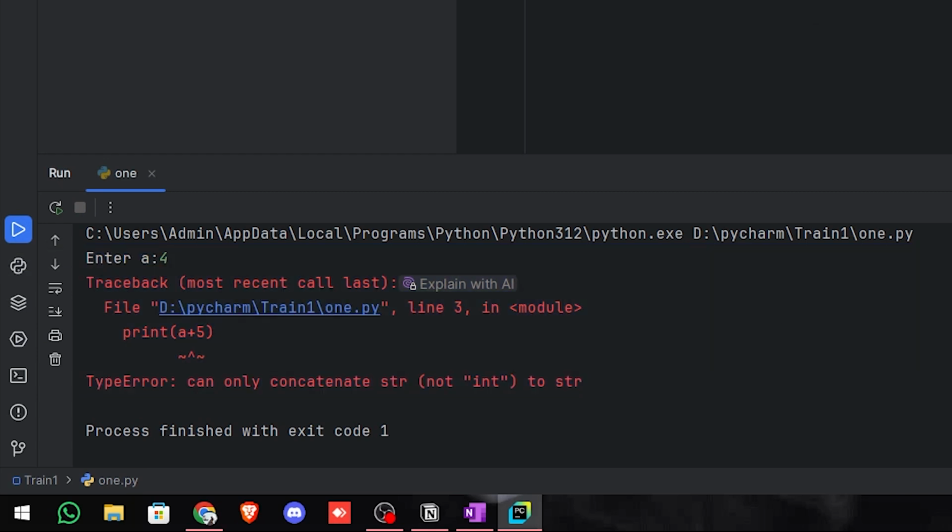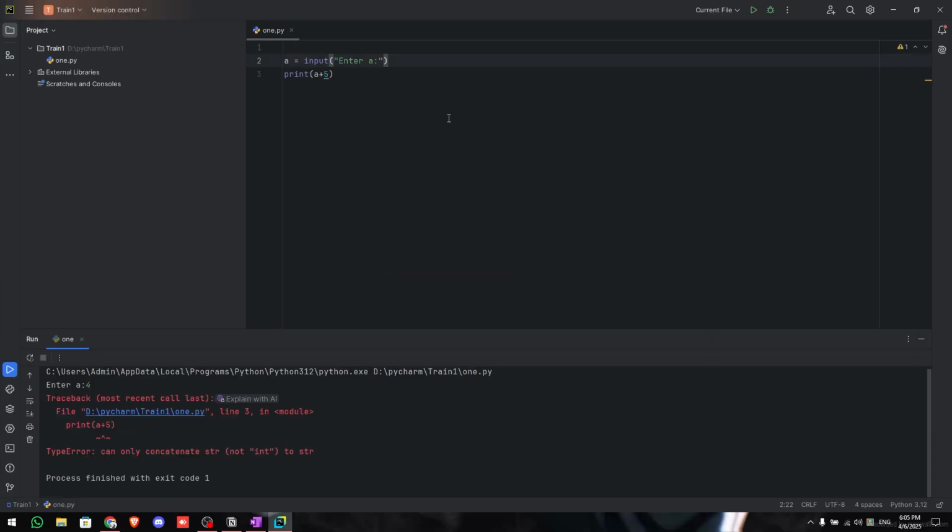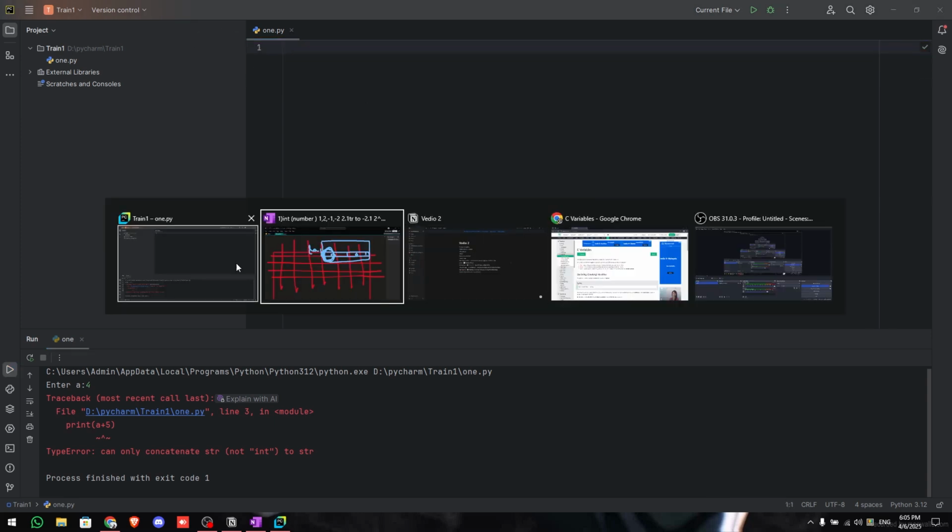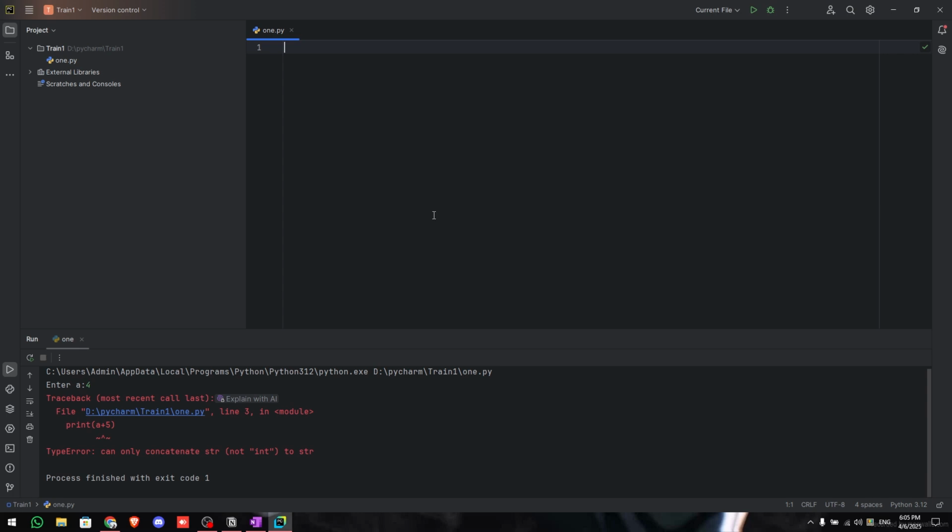This is one simple difference between Python and C. In C we can choose what type of input before itself, so we don't really have to worry about these things, but in Python we cannot do that. Okay, so that is all for today.